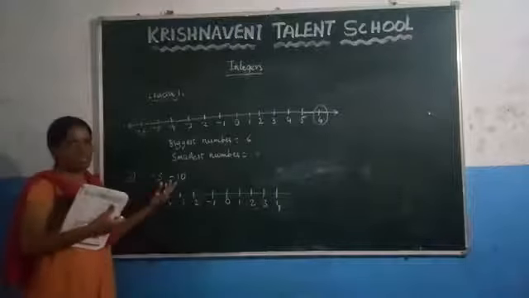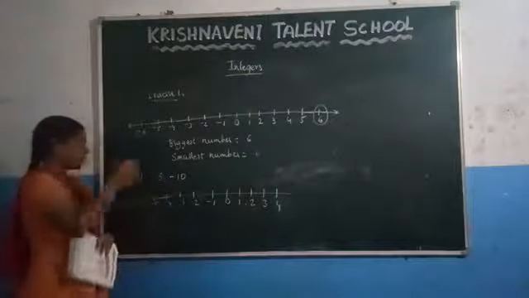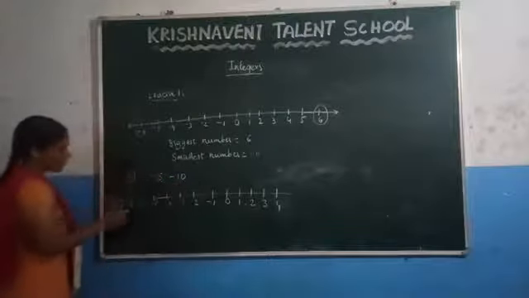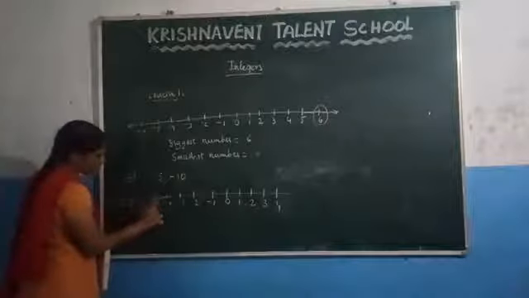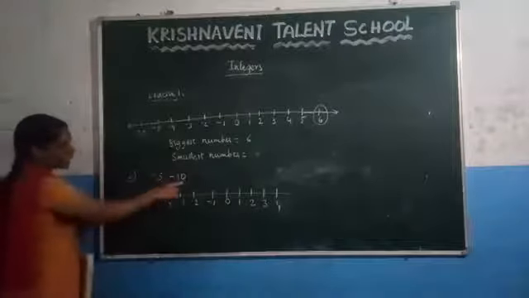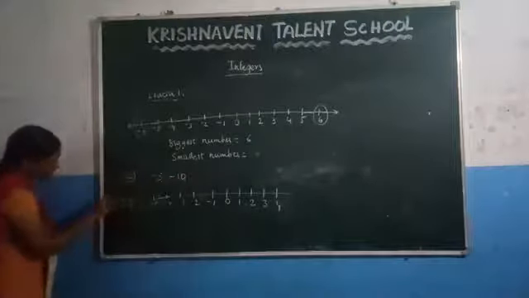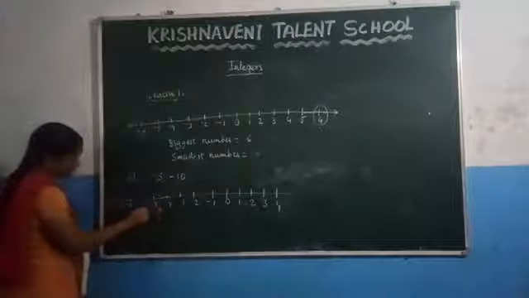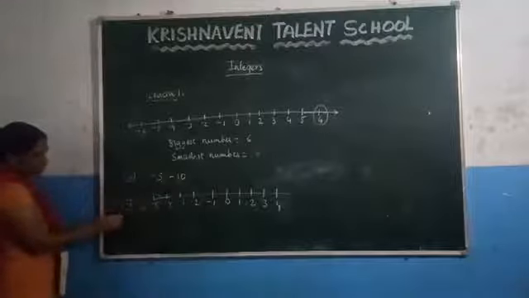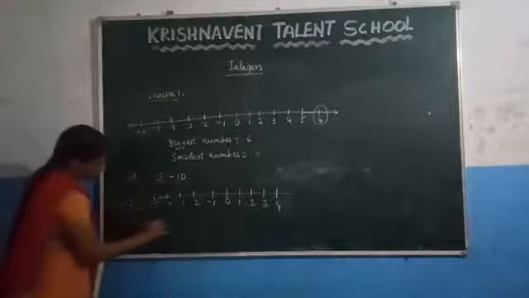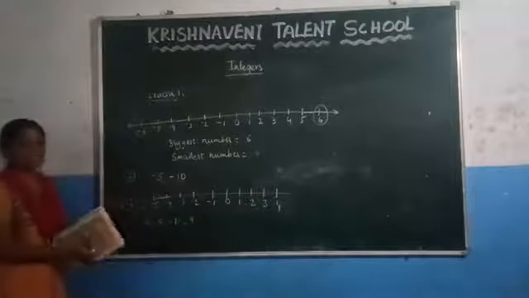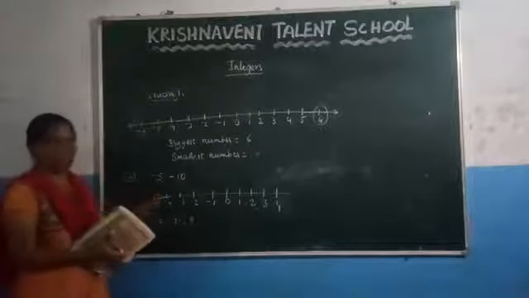Here they asked to write the numbers that lie between -5 and -10. First locate -5 here on the number line. This is -5, and locate -10 on the number line. This is -10. What are the numbers that lie between -10 and -5? Clearly you can observe that. What are the numbers? -6, -7, -8 and -9. These are the numbers that lie between -5 and -10.